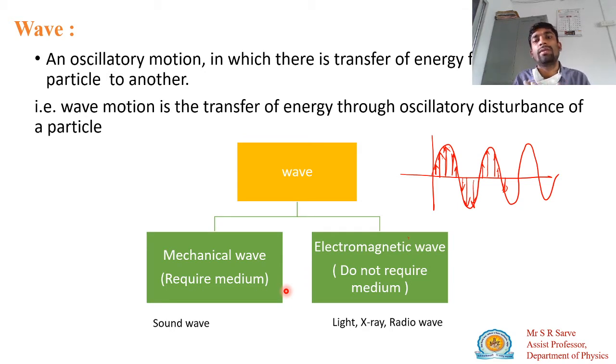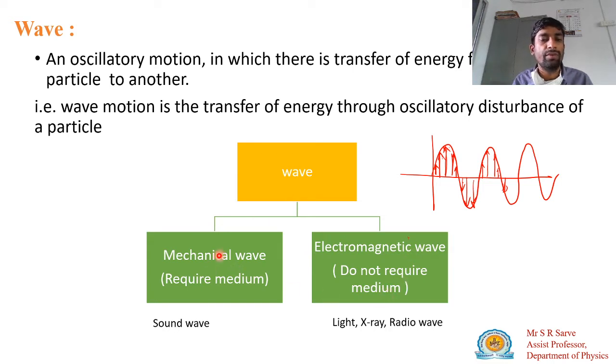The other wave is known as the electromagnetic wave. So what is an electromagnetic wave? It does not require a medium for its propagation. Suppose you consider light that transfers from the sun to us, transmitted through space. In space there is no medium, but light is transmitted from the sun to the earth. So light is which wave? An electromagnetic wave, which does not require a medium. Similarly, x-rays and radio waves are also electromagnetic waves which do not require a medium for their propagation.